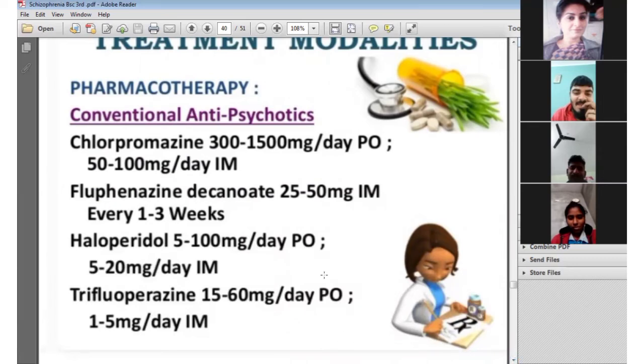So these all are pharmacological treatments we have given to the person suffering from schizophrenia. We give these drugs according to the doctor's prescription order.